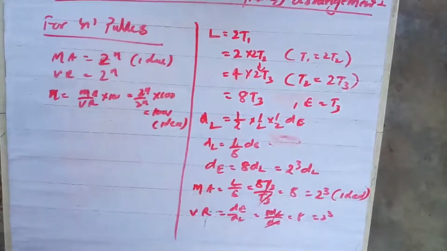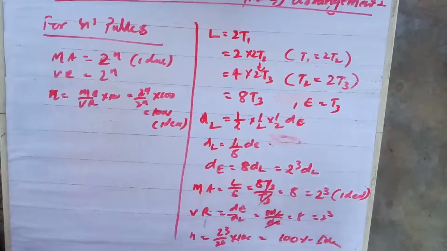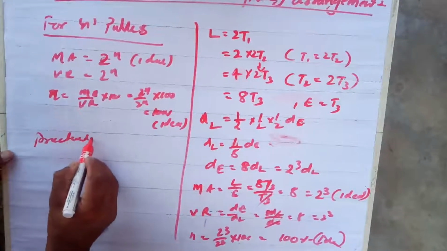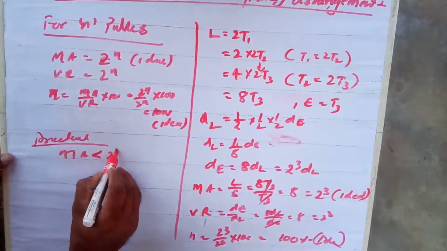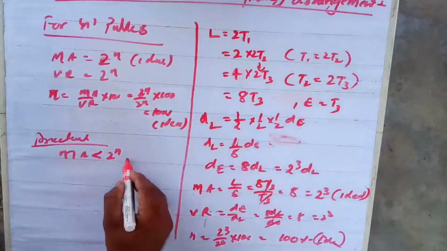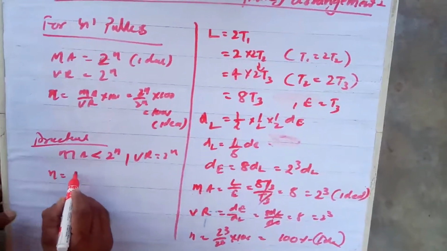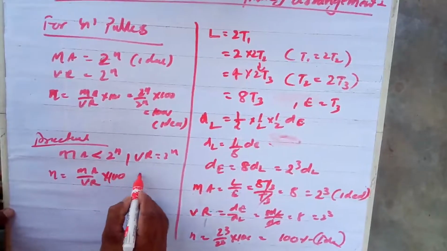Are you clear now? Here also if you want you can find efficiency is equal to 2 to the power 3 by 2 to the power 3 into 100. That is 100%, but ideal case. Okay, clear? Okay, next. Sir, practical case what will happen? Practical case. MA will be not 2 to the power n, it will become little less than 2 to the power n. But VR remains 2 to the power n. VR not going to change. So efficiency will be MA by VR into 100. That is equal to less than 100%.